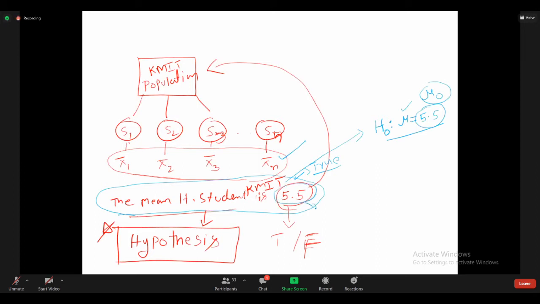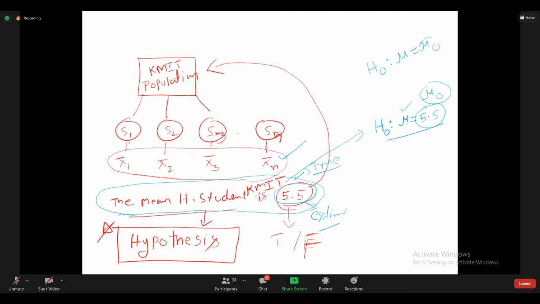This value is the estimated value. What we are assuming is that the actual population mean equals the estimated population mean. Both are equal. Always H naught is denoted like this: H naught is mu equals mu naught.